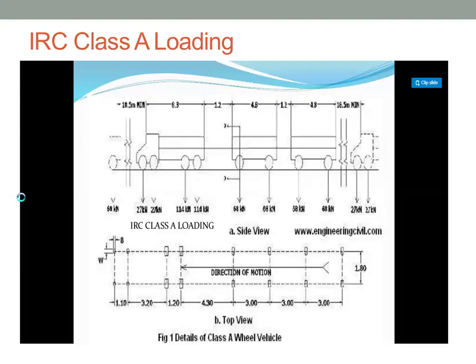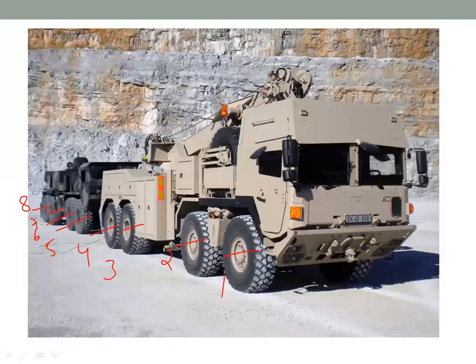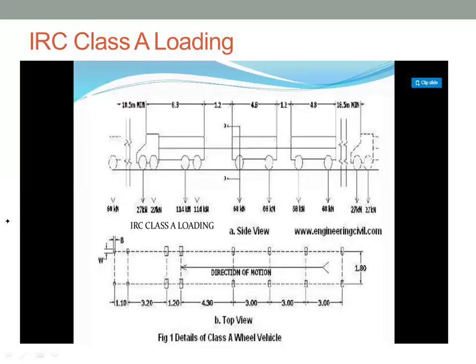How many axles? 1, 2, 3, 4, 5, 6, 7, 8. So this is the kind of vehicle that is nothing but IRC class A loading, which we'll discuss in the next class.